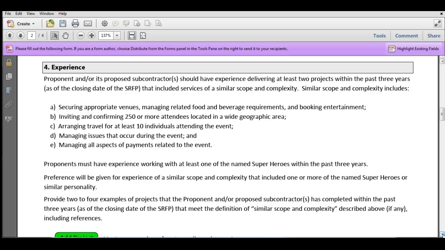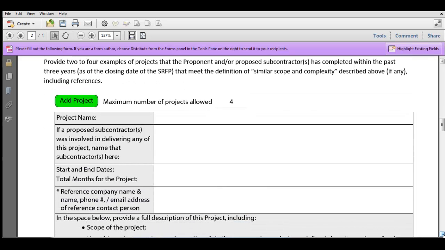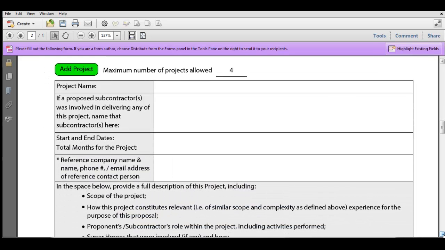As a matter of fact, if we just scroll down here a little bit, you'll see that there's this table together and this button that says Add Project.